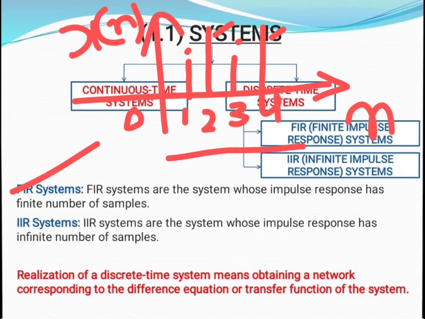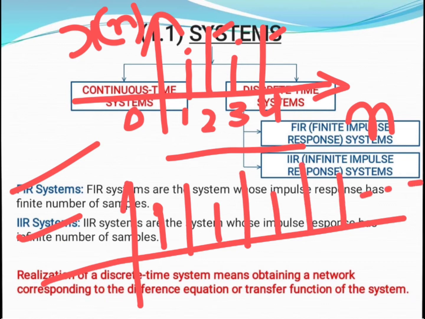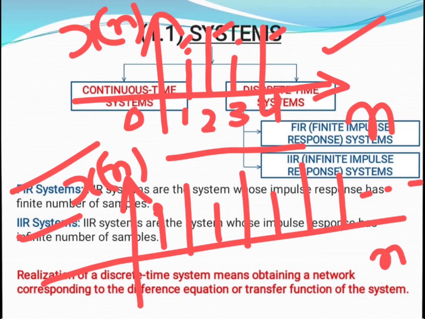Now, what is an IIR system? IIR systems are those systems whose impulse response has an infinite number of samples. So here when we draw the diagram for IIR system, we have this diagram. As you can see, in the first figure our impulse response has only 4 instances of response, but in the second figure we have a response which is infinite in number.